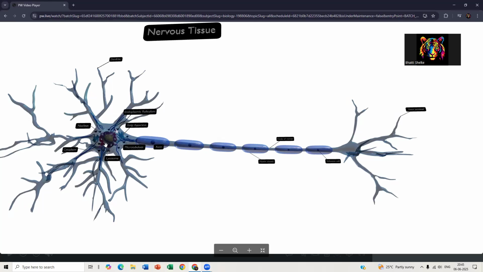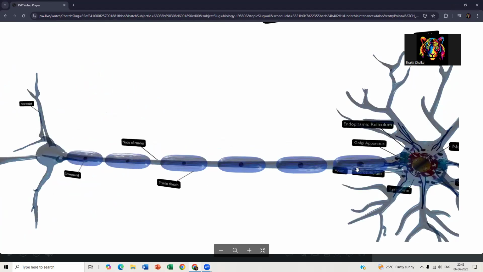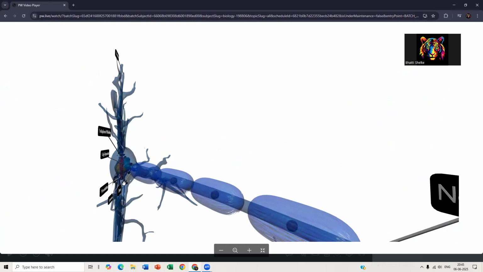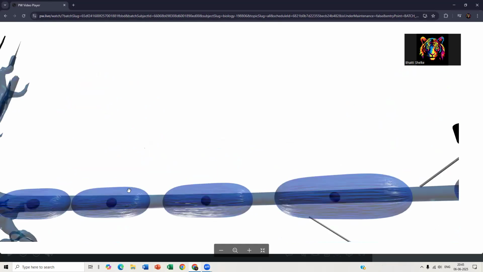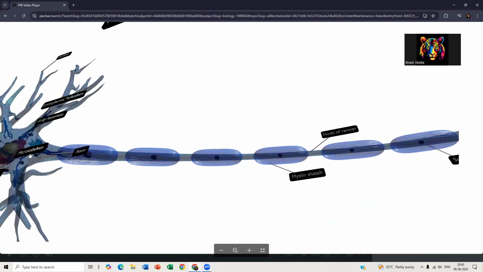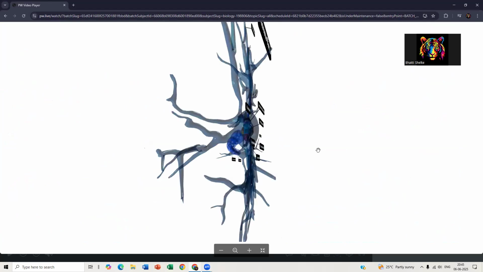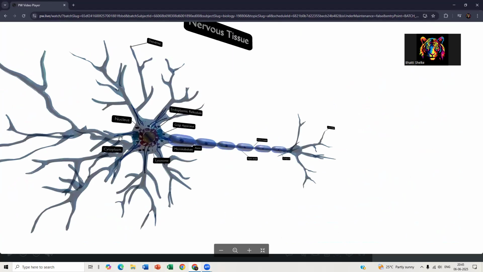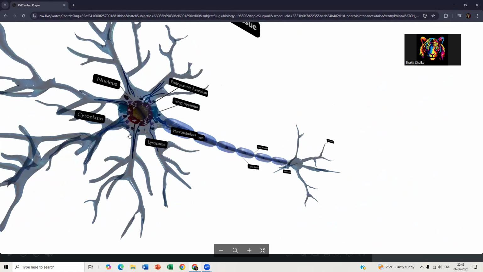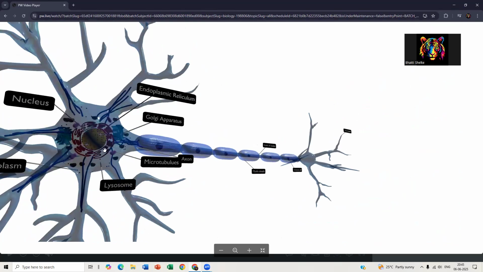Just like a normal cell, it also has cytoplasm and several cell organelles.